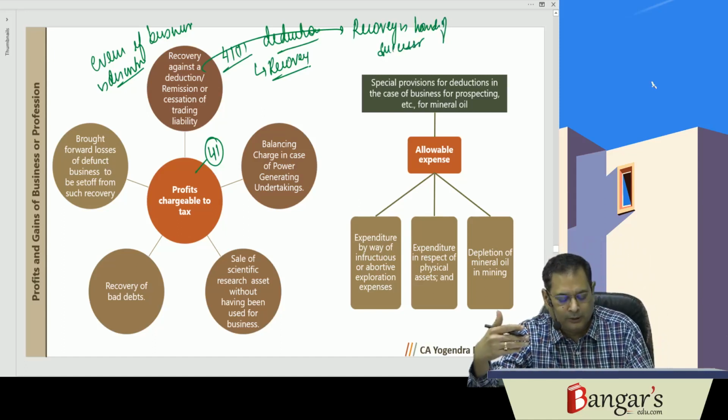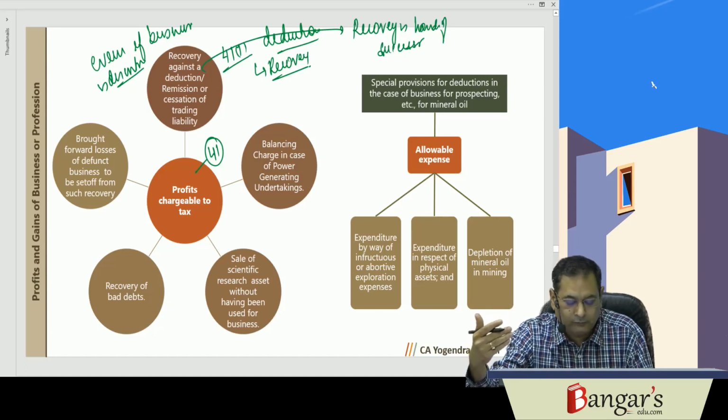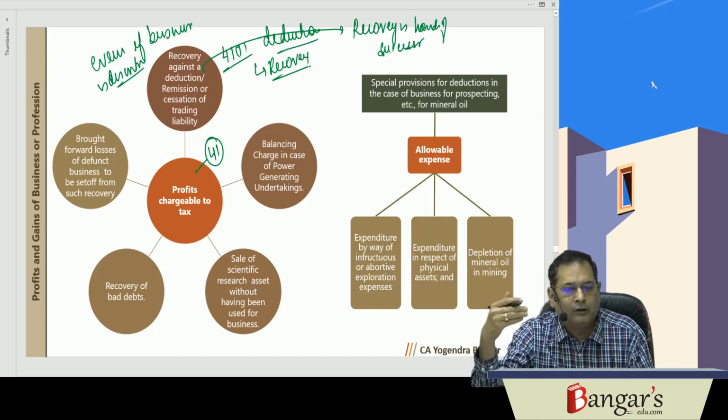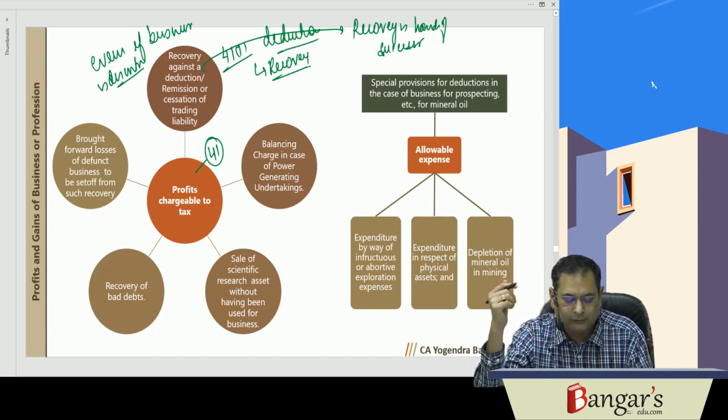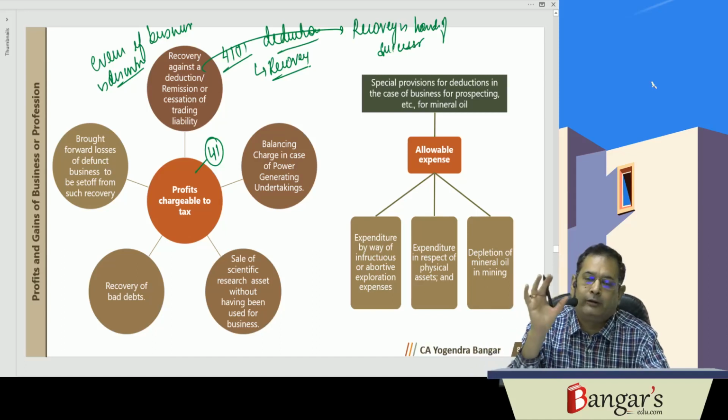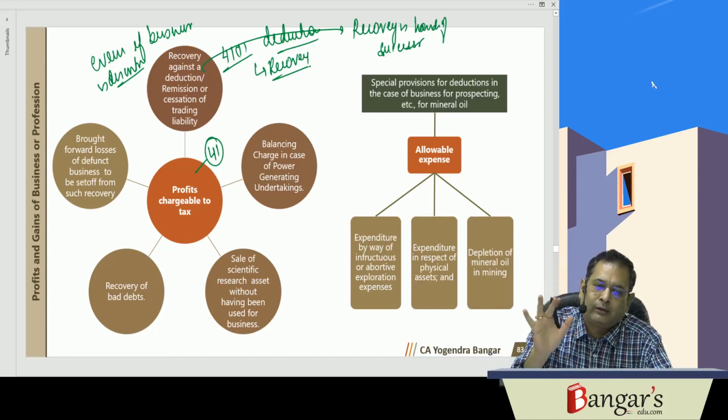In case of amalgamation, who is the successor? Amalgamated company is the successor. In case a firm carrying on business or profession is succeeded by another firm, the other firm will be the successor. Demerger, resulting company will be what? The successor. And on unilateral act of writing back the trading liability, the same taxability will arise.